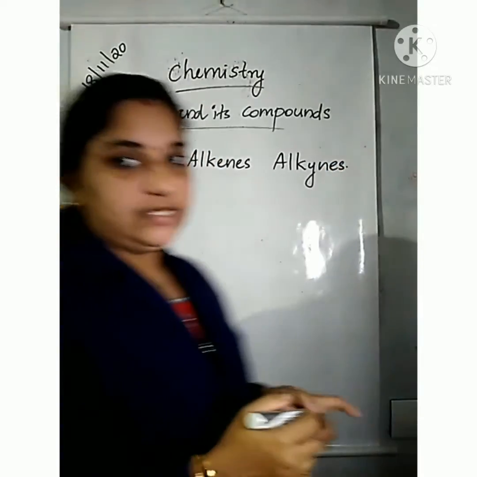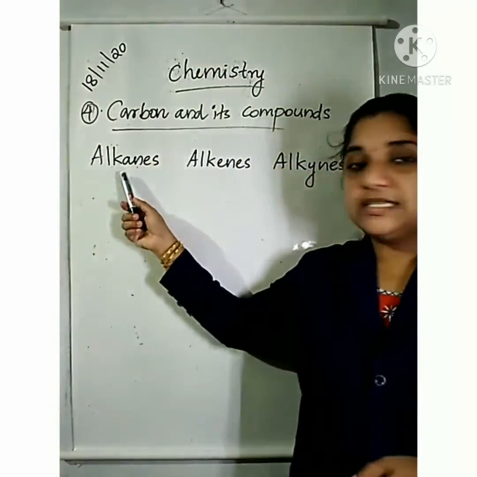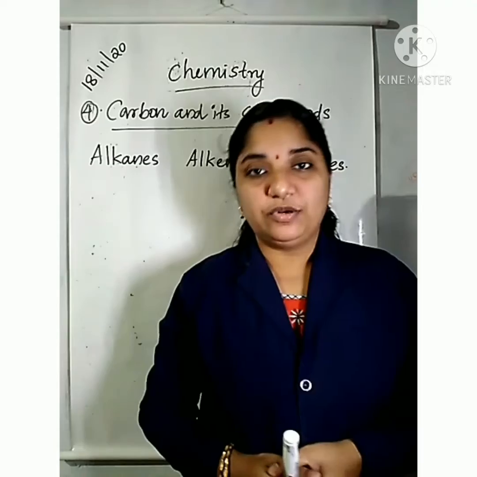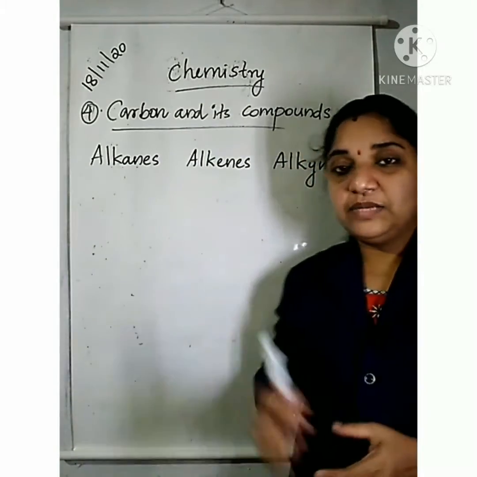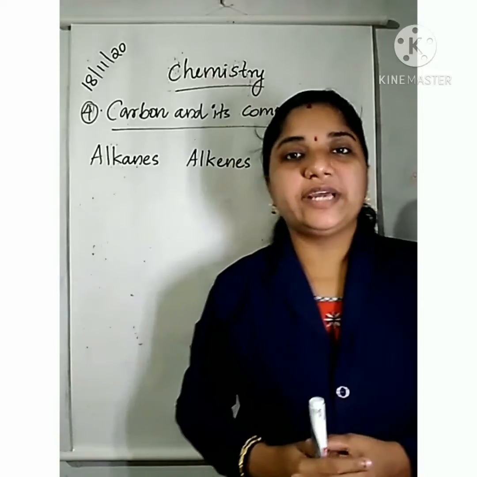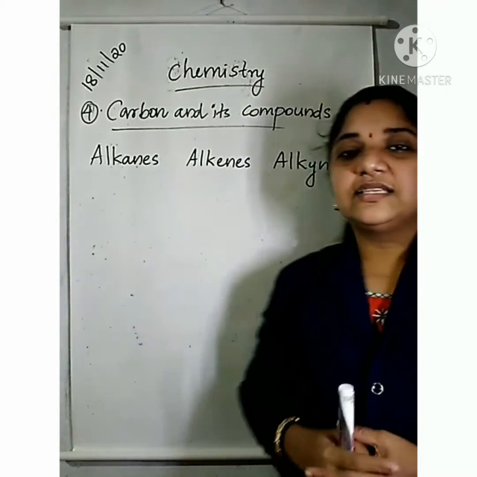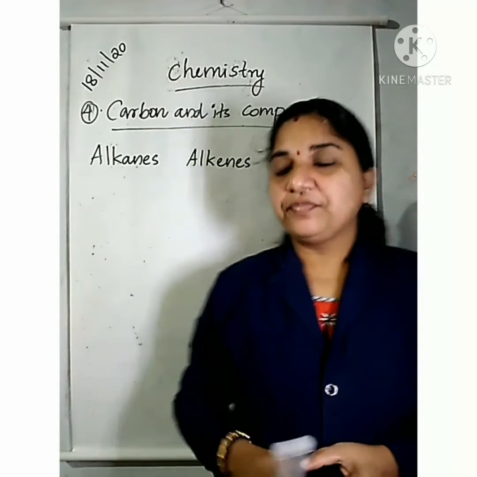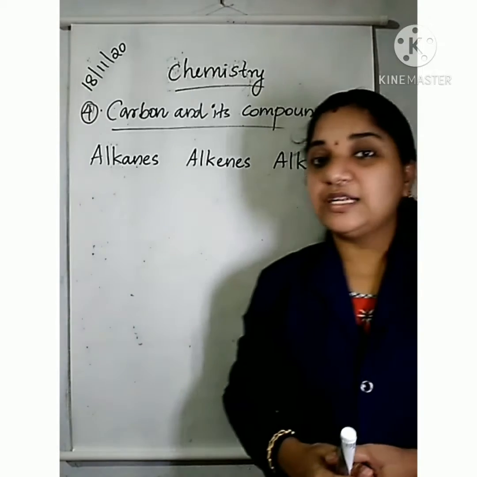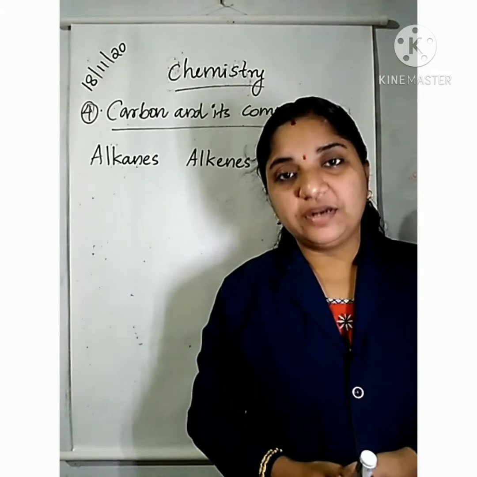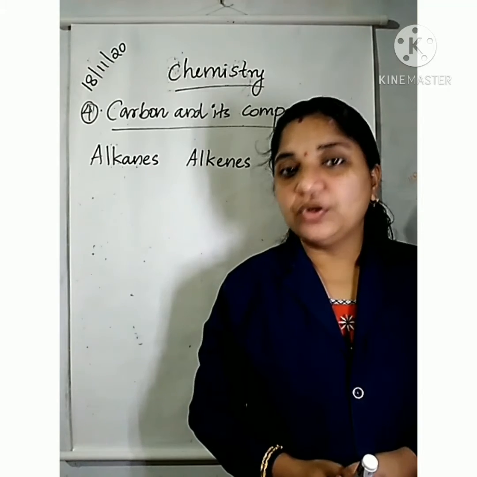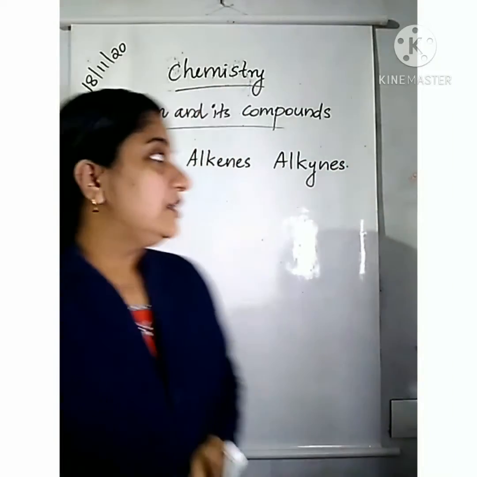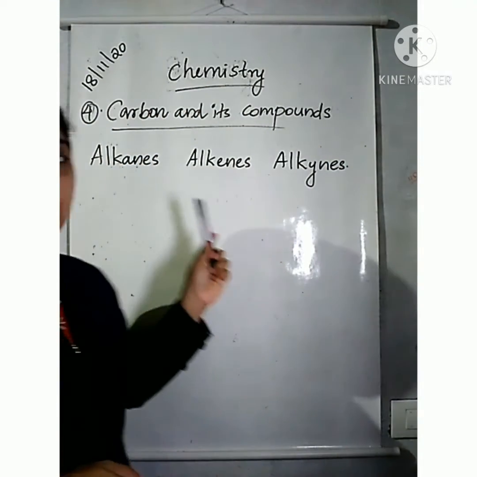Once again, alkanes are hydrocarbons that contain only carbon-carbon single bonds. Alkenes are also unsaturated hydrocarbons; they contain one or more carbon-carbon double bonds. Alkynes are also unsaturated hydrocarbons; they contain one or more carbon-carbon triple bonds. These are the three types of hydrocarbons.